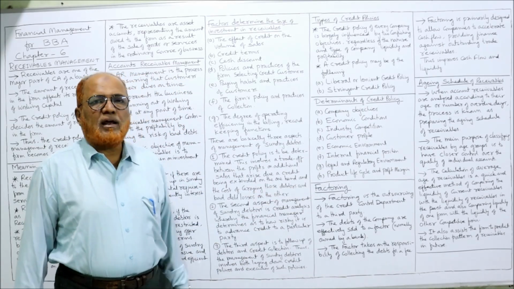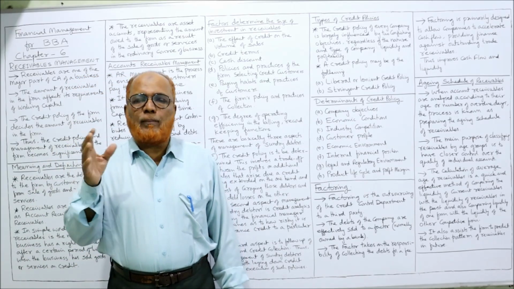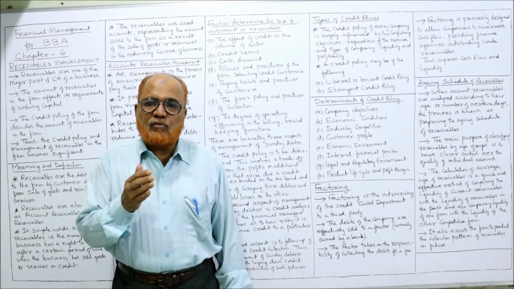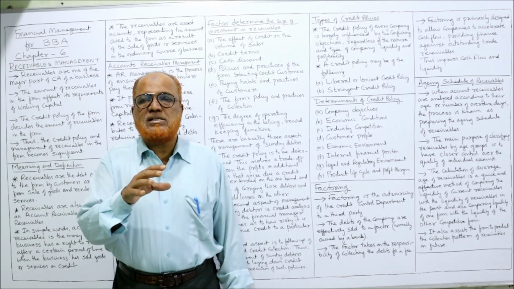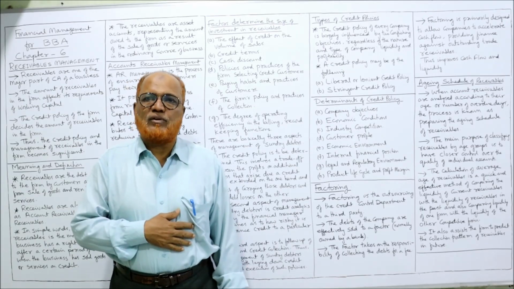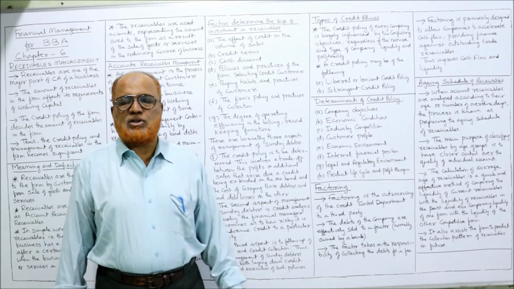Next, legal and regulatory framework. Every company has to comply with the legal regulatory framework. Here we have to follow what the law says regarding credit sales and collection from customers. Last one is product life cycle and profit margin.